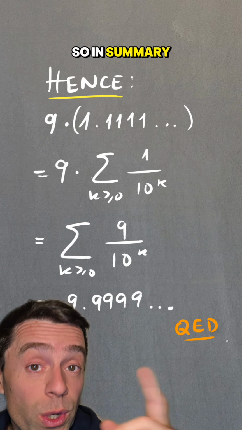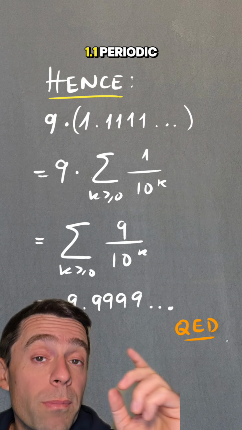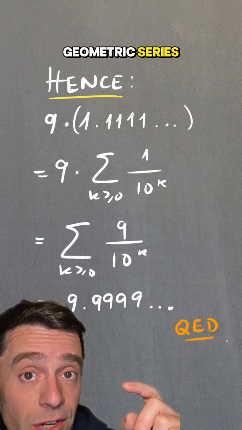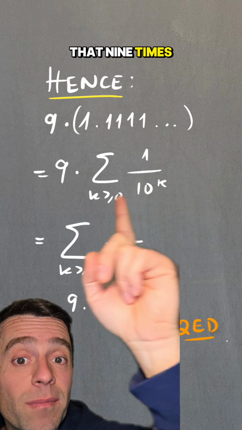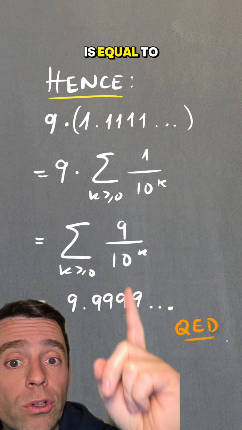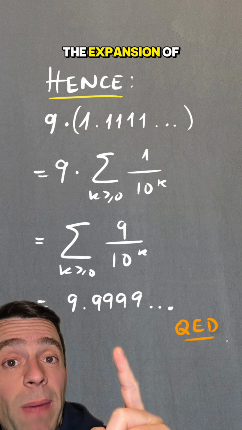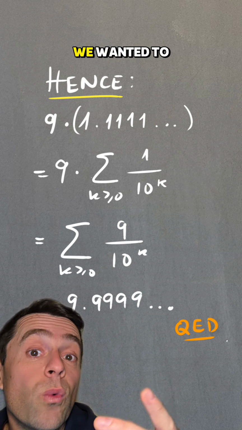So in summary, what we have proved now is that 9 times 1.1 periodic is equal to 9 times the sum of that geometric series, which is convergent. And we've proved that 9 times that series is equal to the sum of this other series, which corresponds to the expansion of 9.9 periodic, which is what we wanted to prove.